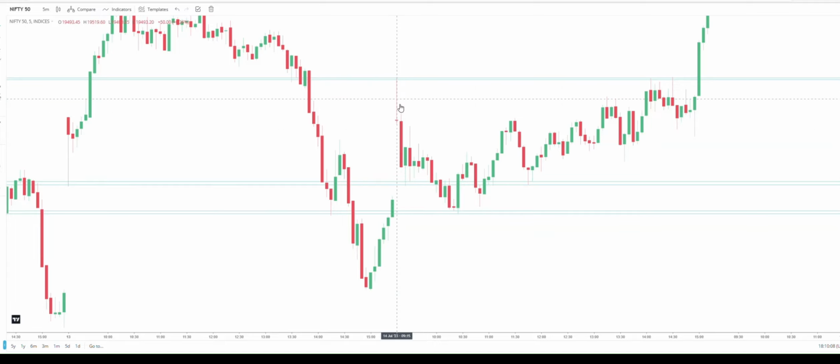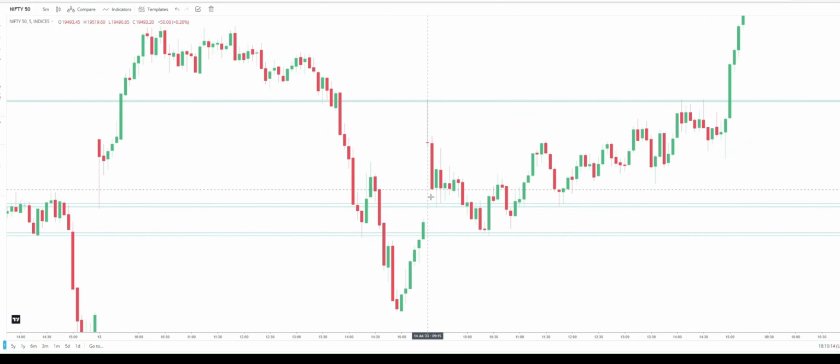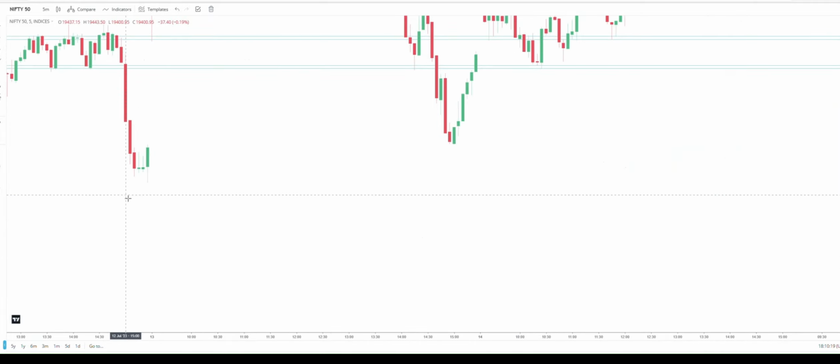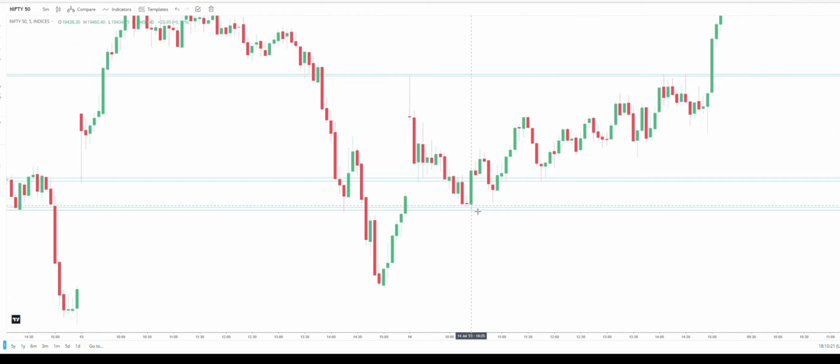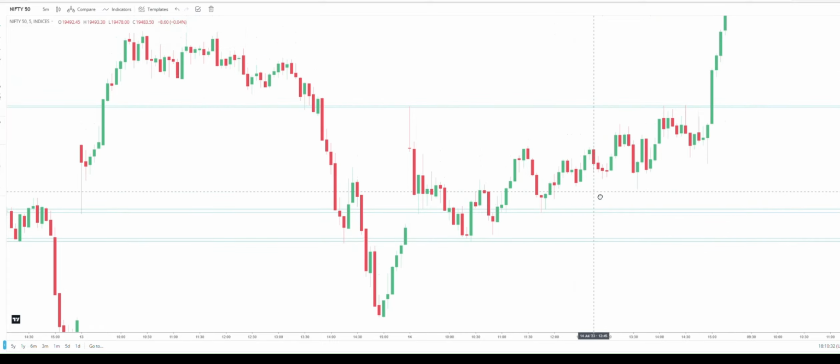So call buyers exited here, selling pressure came, and finally the market slowly took a halt. Then it broke a support, and everybody thought the market would go and touch today's low. Then people started to sell. When buyers and sellers are available here, the market tries to move up. See how the market moves. This is where it was sold, it's support, and again it took a resistance and came down.